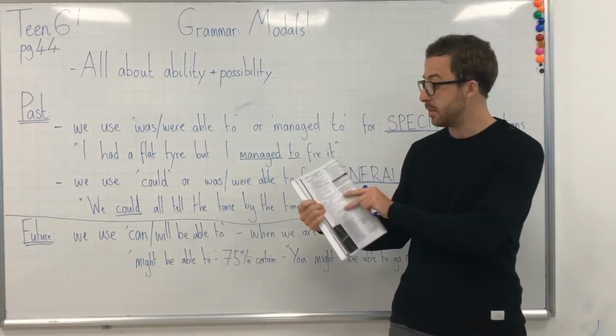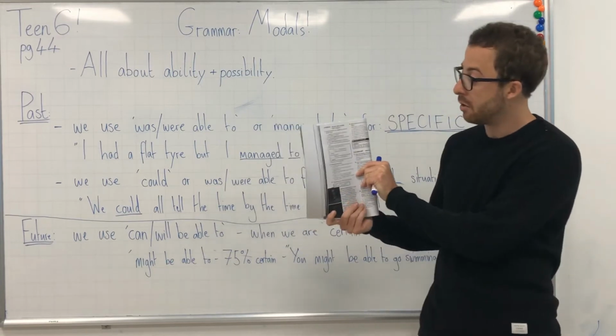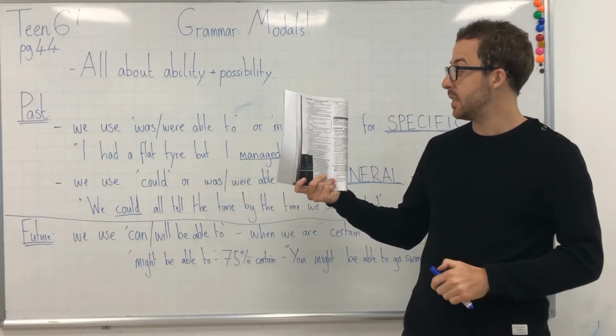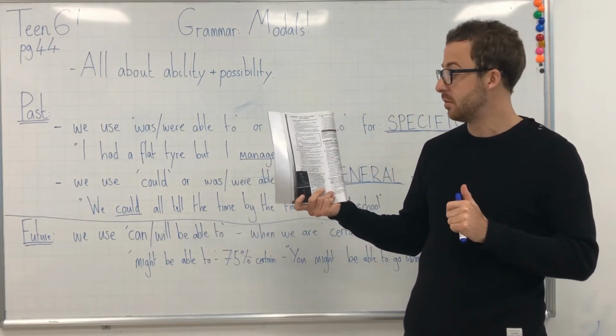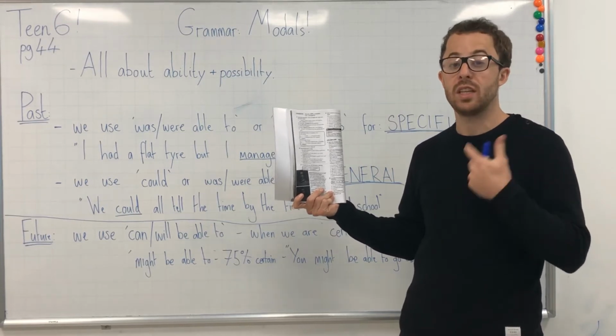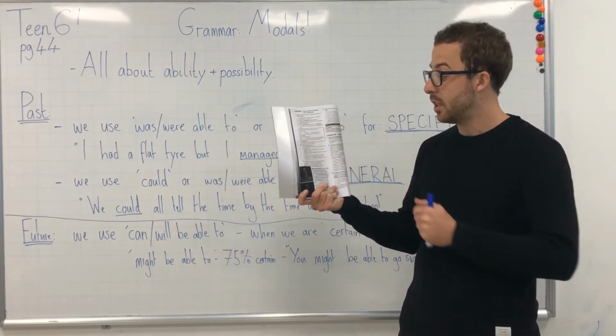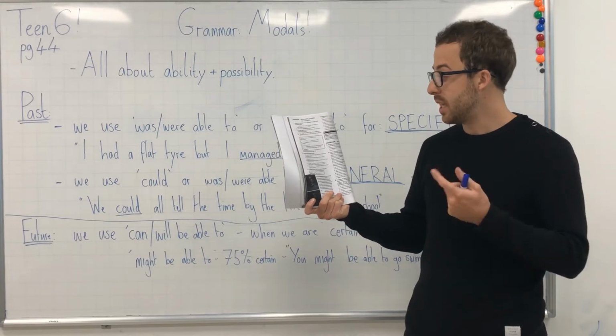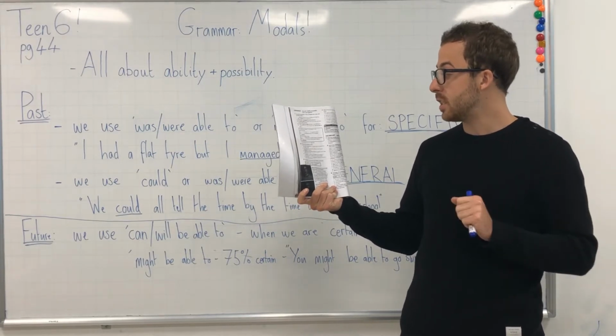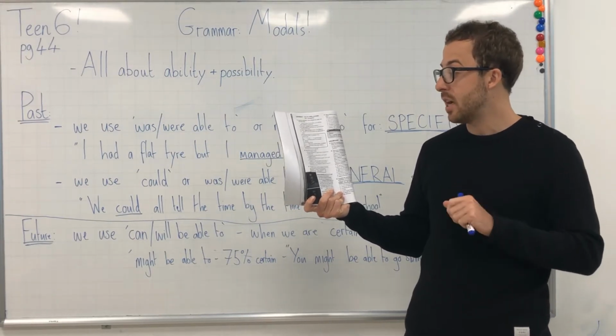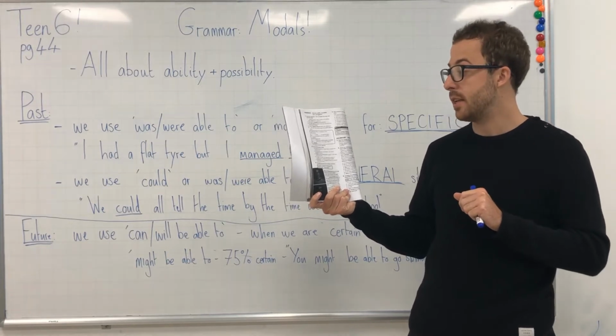Okay, you should all be able to see on page 44 our grammar, modals, ability, possibility and manage to. We have some examples we need to read and then match in the box below. So example 1 reads, reading science fiction, fantasy and anything else I could lay my hands on.